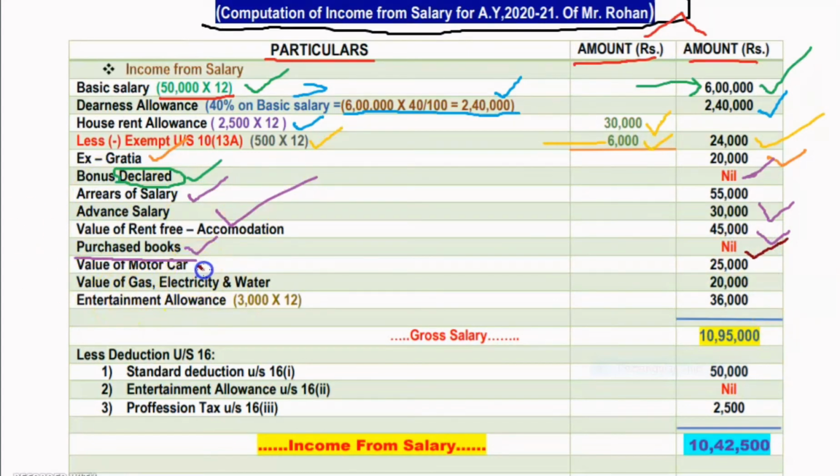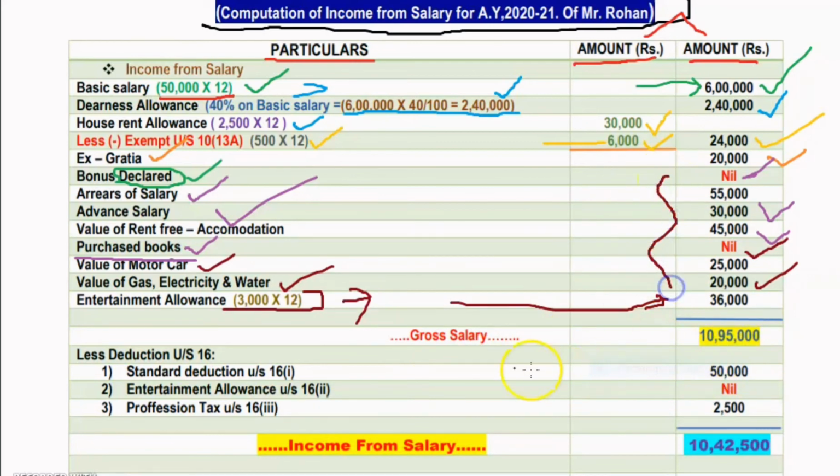Next is value of motor car, that is 25,000. Next, value of gas, electricity and water supply, that is 20,000. And entertainment allowance, what is given? They gave 3,000 per month. So 3,000 into 12 is 36,000. After entering all this, we calculate and get the gross salary, that is 10,95,000.